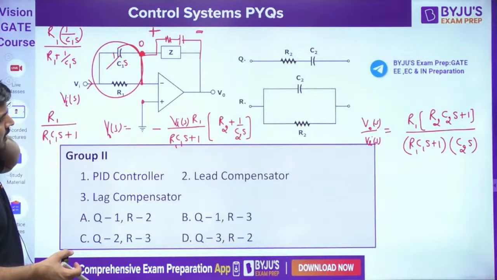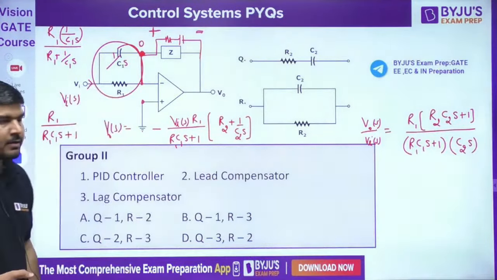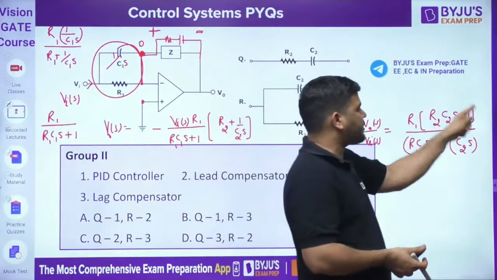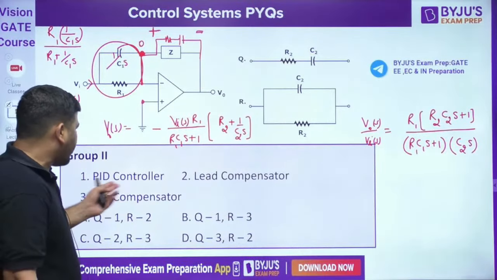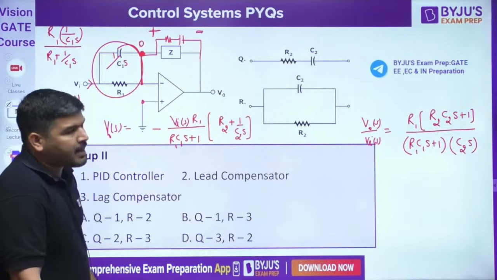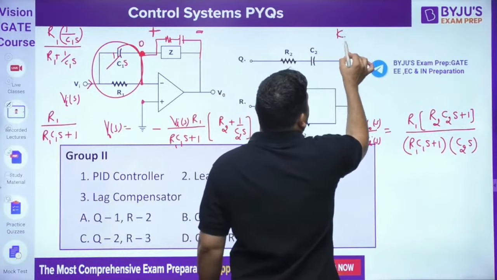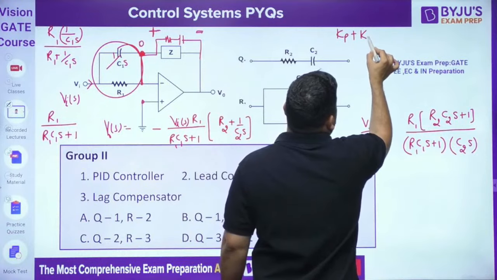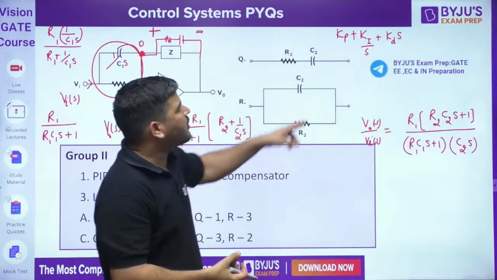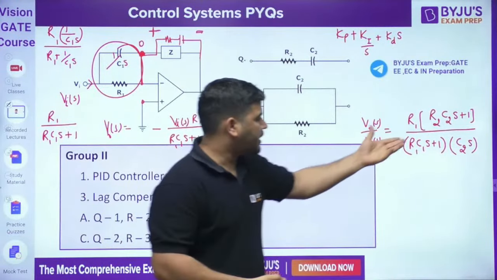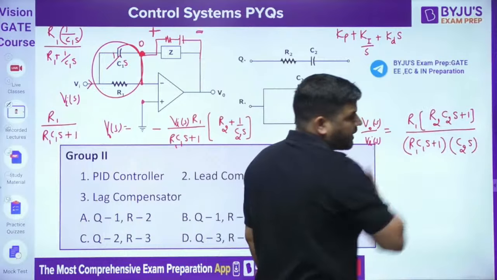Now let's see whether it is some controller or some compensator. We need to check that. It's not a controller, because in a PID controller, generally it is Kp plus Ki by S plus KdS. It means in a PID controller there are two zeros and one pole, but it is not like that. So it's a kind of compensator. But which compensator? Let's calculate the angle to find the compensator.